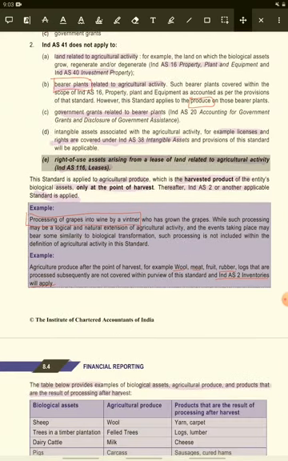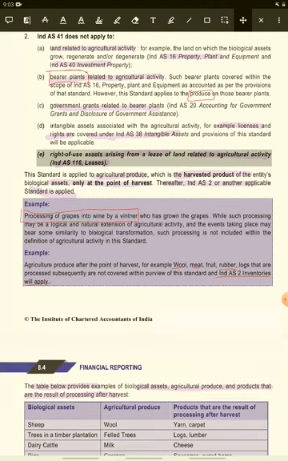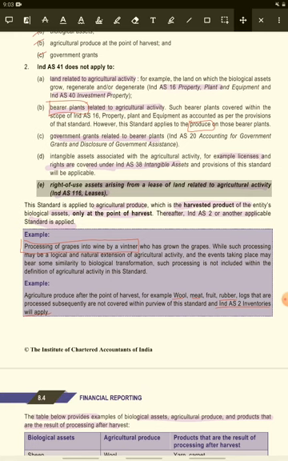And any other intangible asset. What is an intangible asset? Intangible assets mean any licensing or rights, dealt with by Ind AS 38. And next, if any land is taken on lease, that is dealt with by a separate standard, which is Ind AS 116. So these are the five for which Ind AS 41 is not applicable.